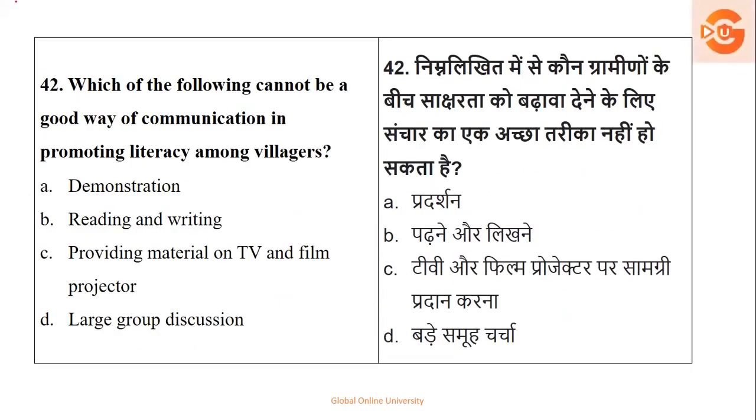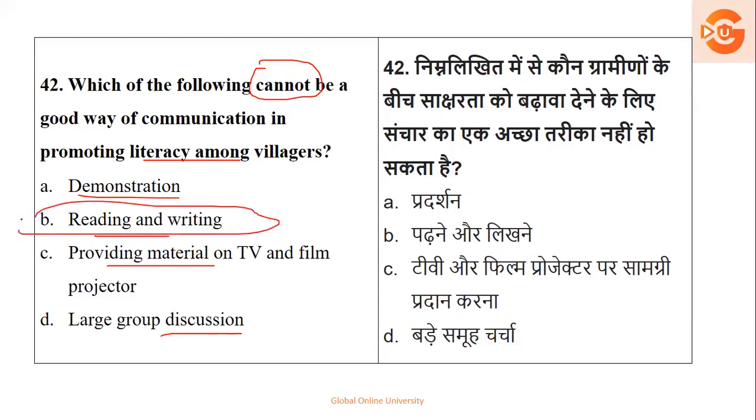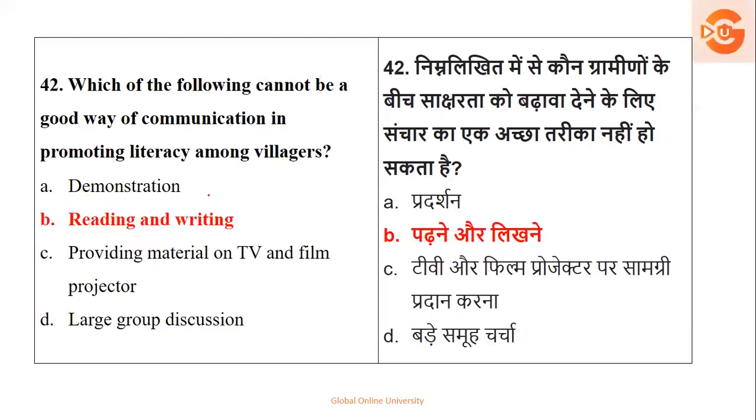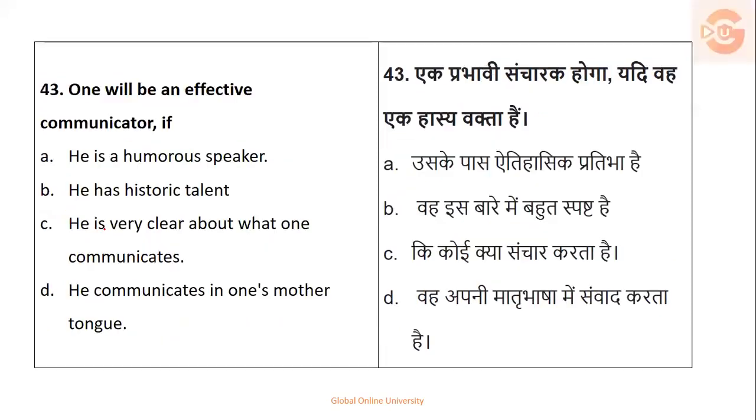Next question. Which of the following cannot, now see, be careful, be a good way of communication in promoting literacy among villagers? Demonstration, reading and writing, providing material on TV, large group discussion. So basically, literacy. So villagers may be in remote places where the illiteracy rate has still not been improved. So in such case, doing anything with the help of reading and writing, especially writing, can cause a very big trouble. So here the right option is option number B. Okay. Next.